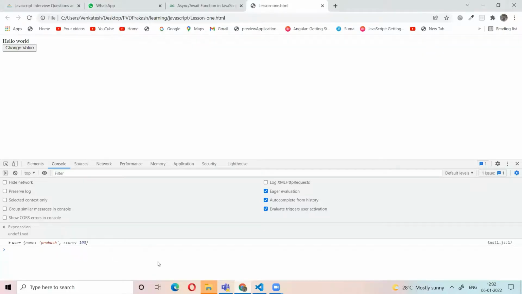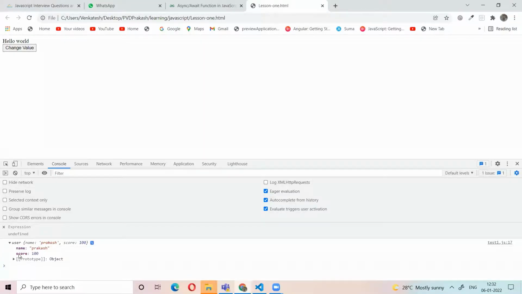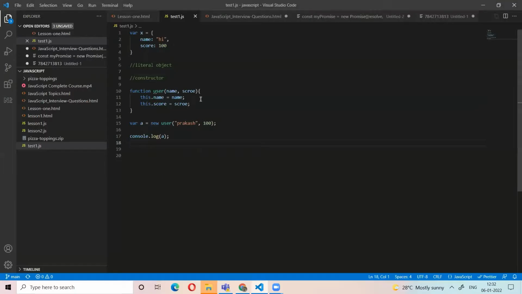So we create the object using the function constructor. This is called the function constructor. Using the constructor, we can create the object. So we get the object like this. This object has name as code 10. We can also create it using the literal object. This is one way.